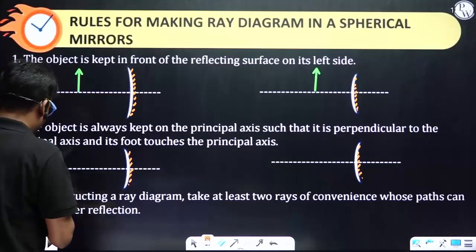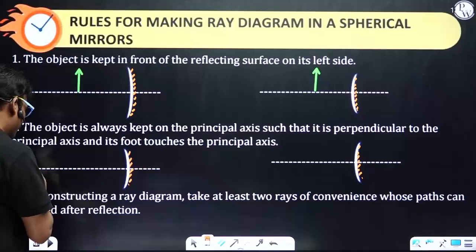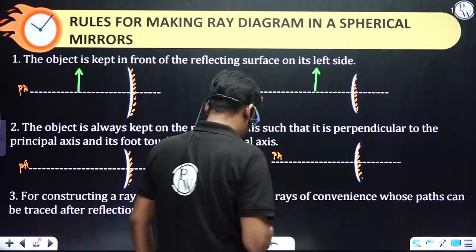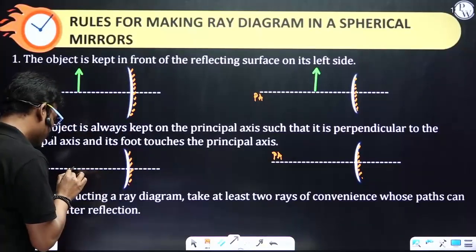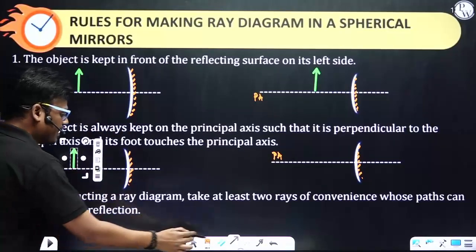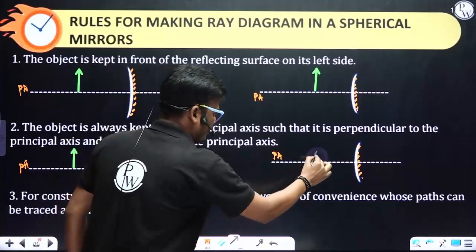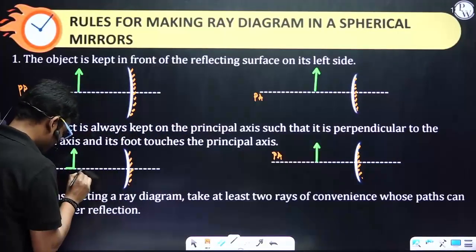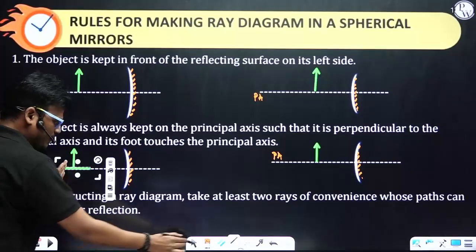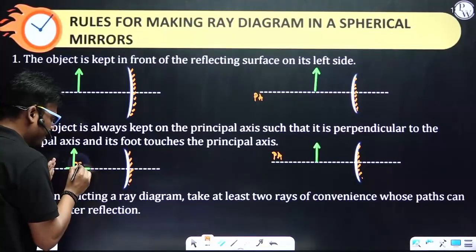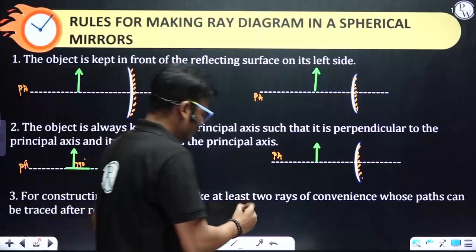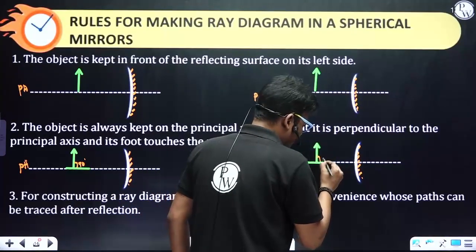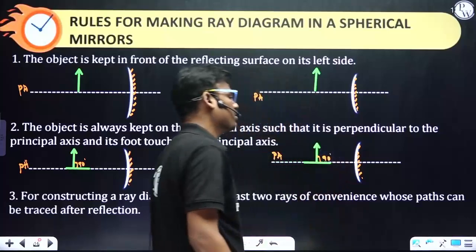In front of a mirror, perpendicular means perpendicular to the principal axis. This is the principal axis, and the angle is 90 degrees. And here also, perpendicular to the principal axis, that is also 90 degrees.